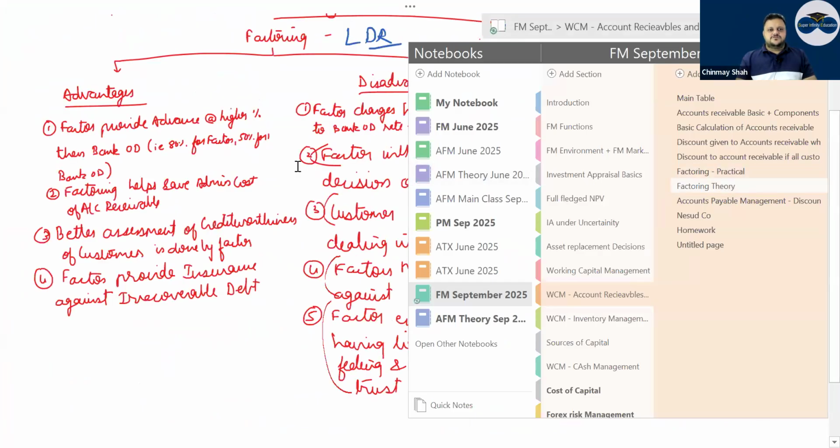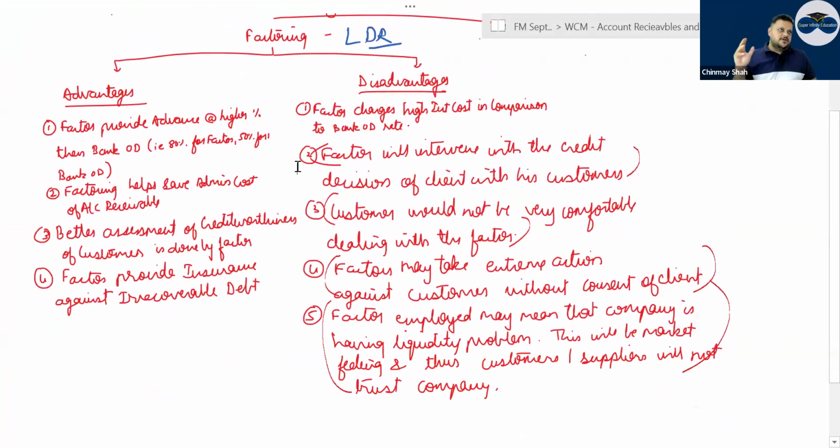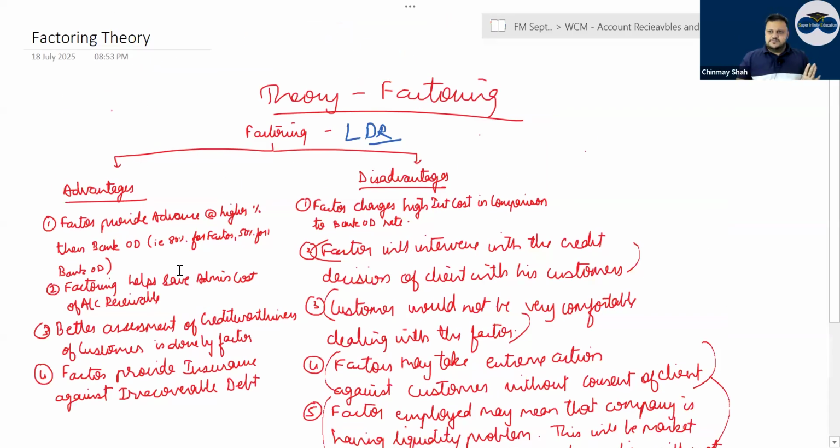Then the theory of factoring is also something that is very important. I think twice or thrice it has been asked in the last 10 papers. Factoring advantages, disadvantages. I cannot even tell you how straightforward a question it is. But a lot of students completely miss it. They say, sir, we don't want to do it, sir, not required at all, sir. Why? Sir, it's very boring. But if you get it, honestly, I'm telling you, it's 6 or 8 months of free marks.